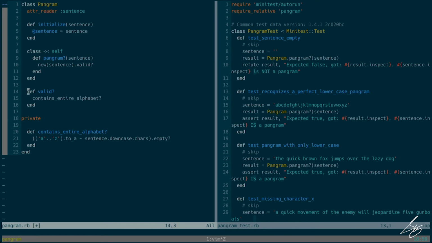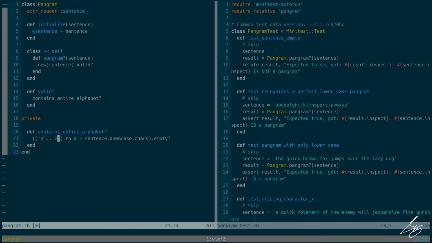And now when I read this, I mean, this is pretty clear, right? Is this sentence a pangram? Well, let me create a new one and see if it's valid. What does that mean? Is it valid? Does it contain the entire alphabet? See how clear that is? I don't have to be a programmer to read that and understand it. So let's keep going. What does it mean? How do I know if it contains the entire alphabet?